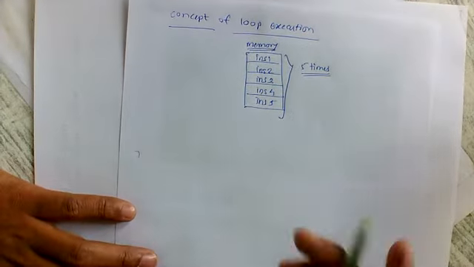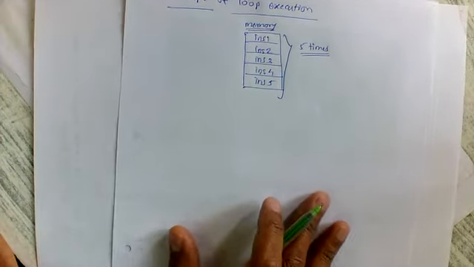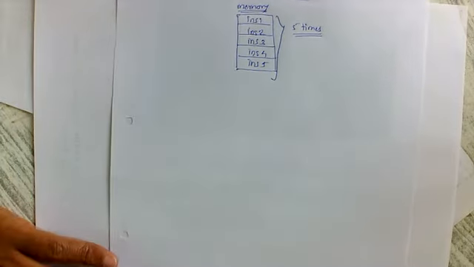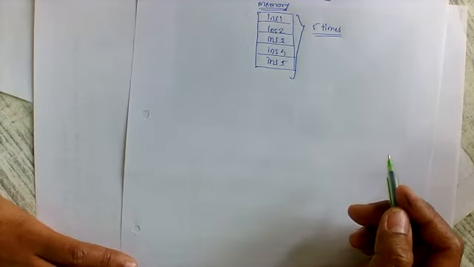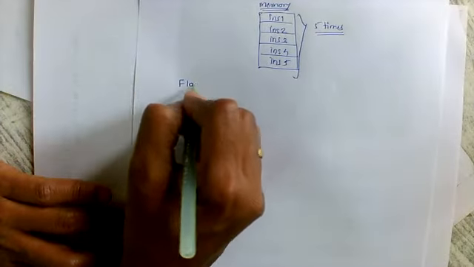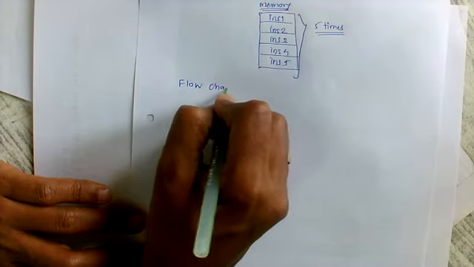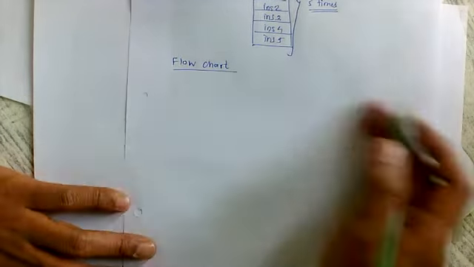So to understand the concept of loop execution, we will see the flow chart, then the picture gets cleared: how to write the instructions in the program to repeat the process or to execute the group of instructions depending on the requirement. So we will see the flow chart.